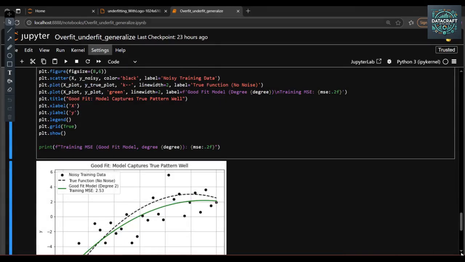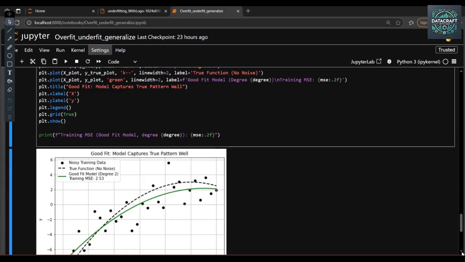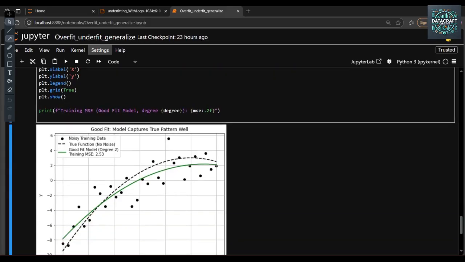Why am I saying this is a good model? Because we are increasing the model complexity with the help of the quadratic polynomial degree. This green line represents the model predictions. You can see how closely it follows the true curve and the noisy data.